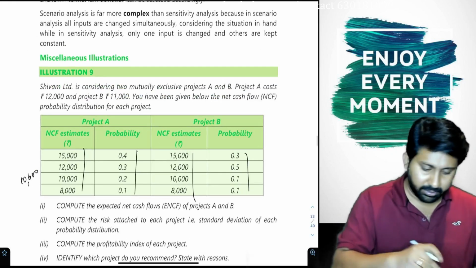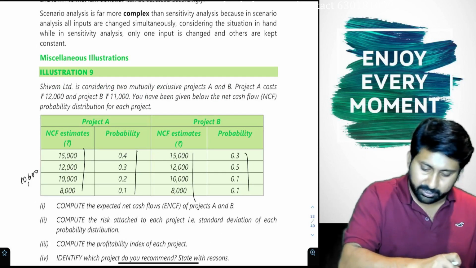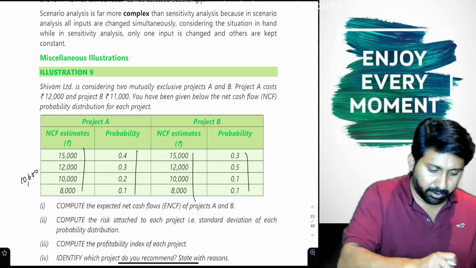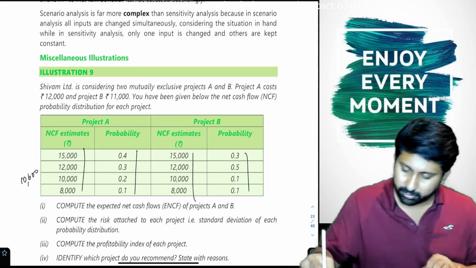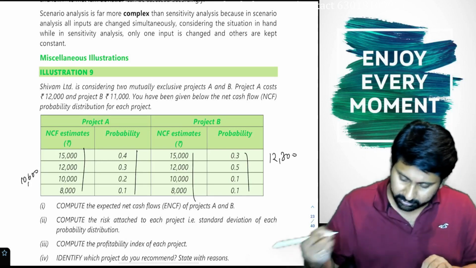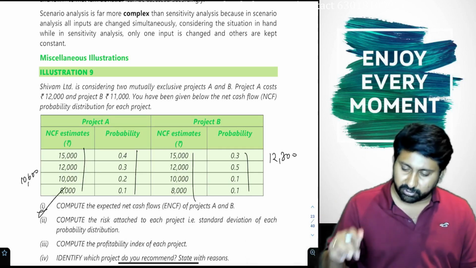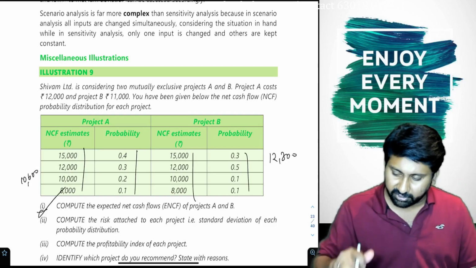Second, 15,000 into 0.3, 12,000 into 0.5, 10,000 into 0.1, 8,000 into 0.1, 12,300. First answer over. 10,600, 12,300.